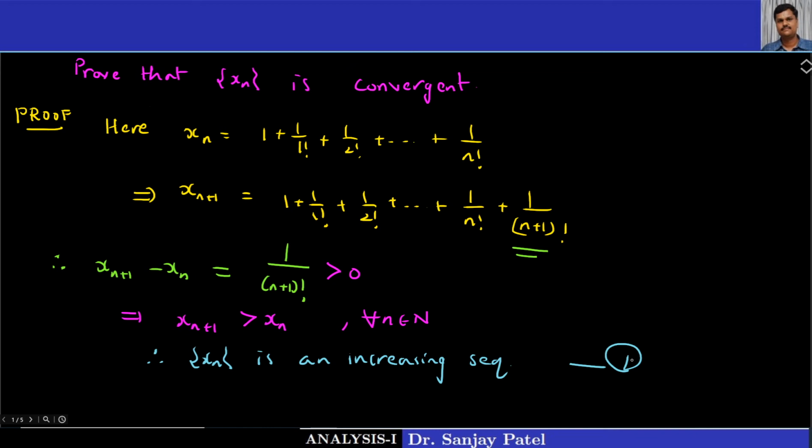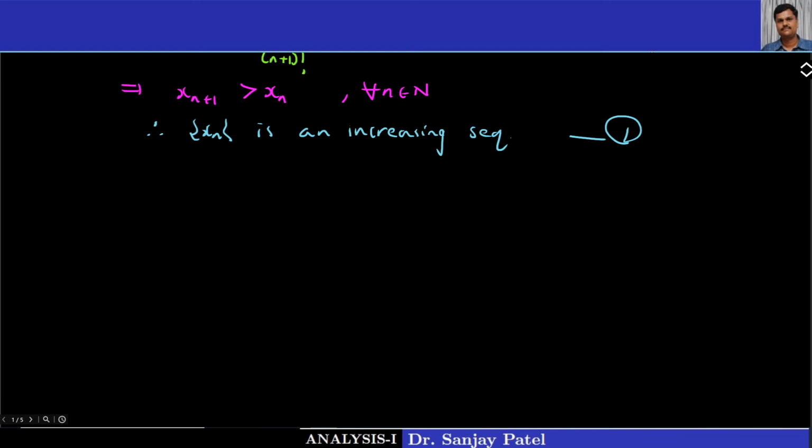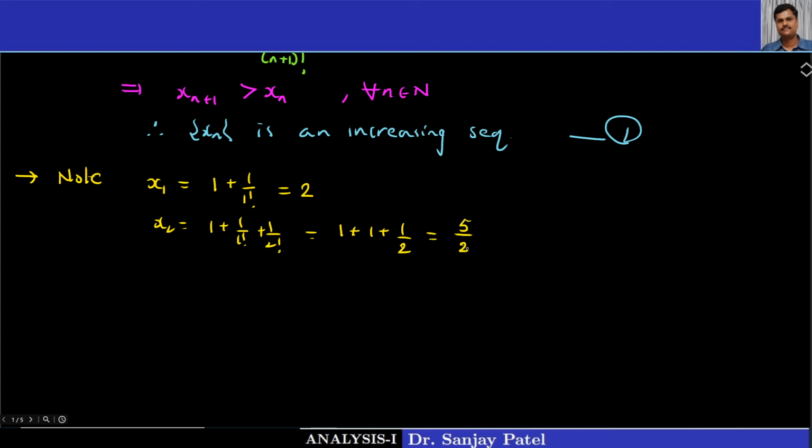Now I will be proving that the sequence xn is bounded. And for that, let me start with the first term. Just note that the first term of the sequence is 1 plus 1 upon 1 factorial, that is 2. The second term is 1 plus 1 upon 1 factorial plus 1 upon 2 factorial, that is 1 plus 1 plus 1 by 2. So it is 5 by 2. 2 plus 1 by 2 is 5 by 2. Okay.